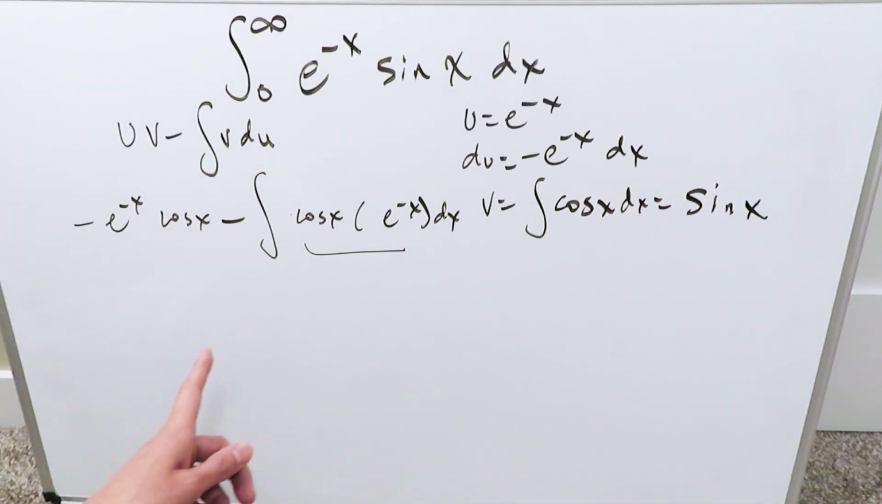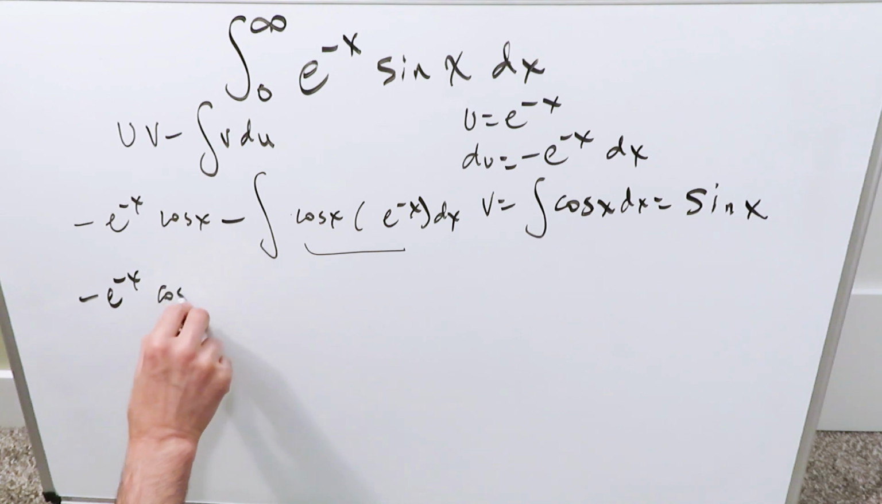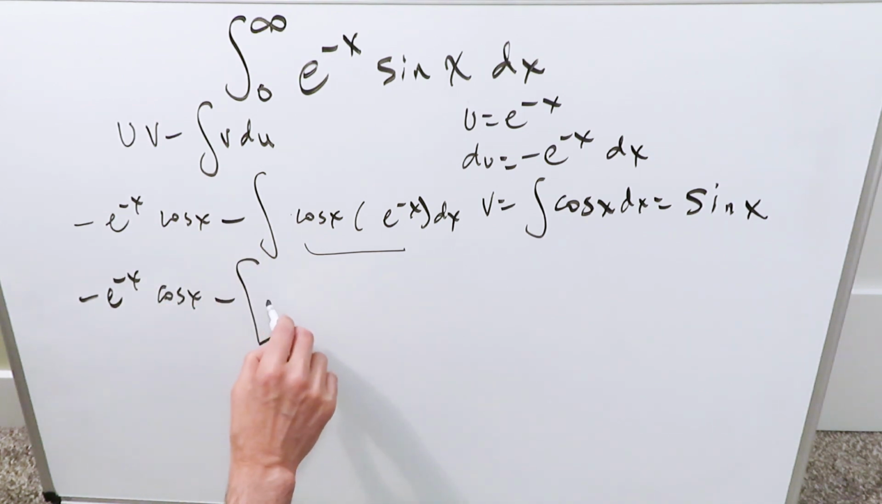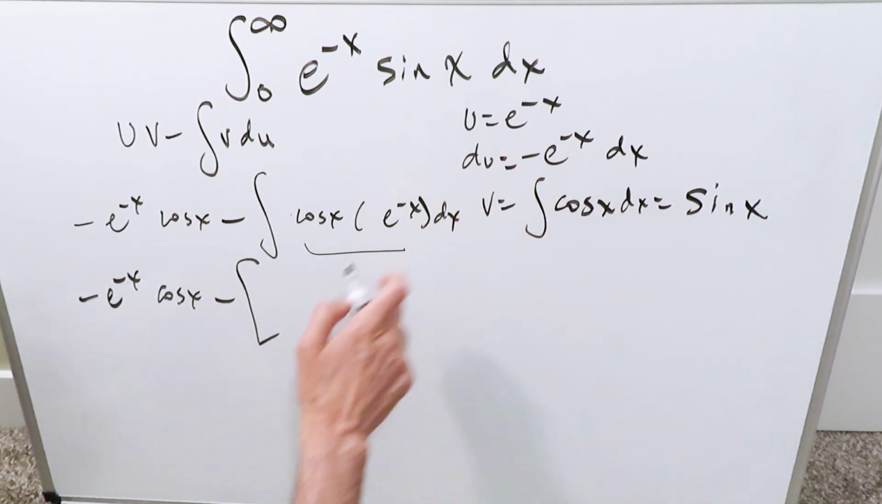When we do the second round, we do everything over here, we bring it in. I have a minus e to the minus x cosine x. Then I have this minus, then I'll do uv minus integral v du. uv, what's u and v? It'll be sine x and e to the minus x.